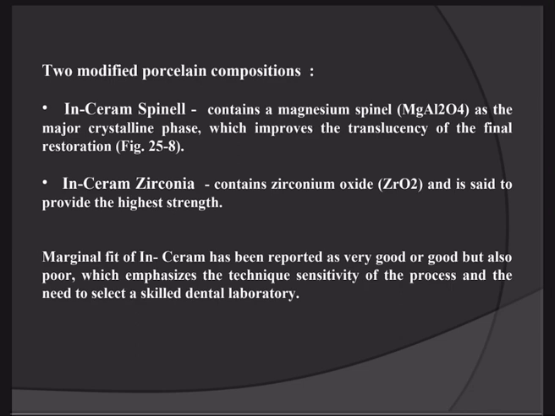The second type is InCeram zirconia, which contains zirconium oxide. So InCeram spinel contains magnesium oxide, but InCeram zirconia contains zirconium oxide, which is said to provide high strength. So the material containing zirconium oxide is stronger compared to InCeram spinel, which contains magnesium oxide.